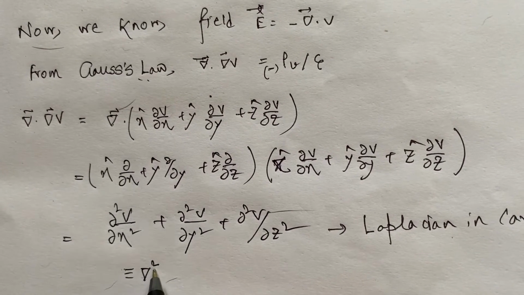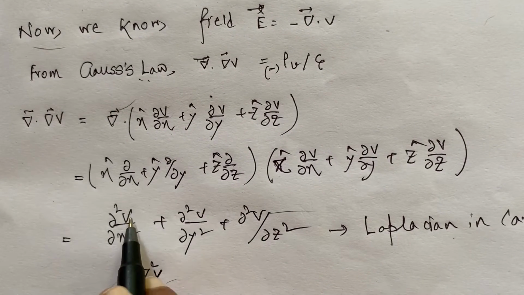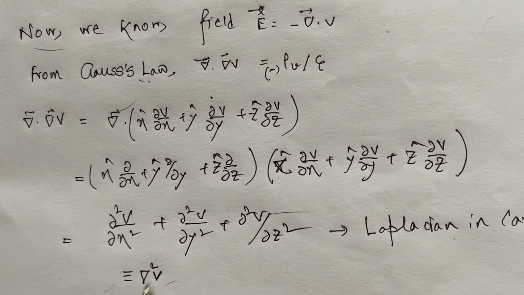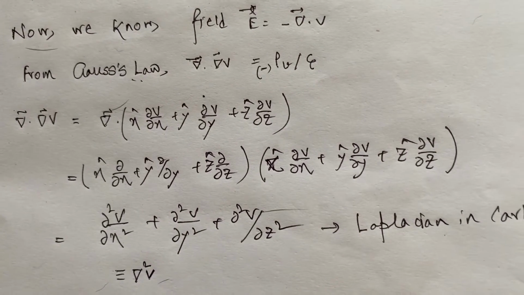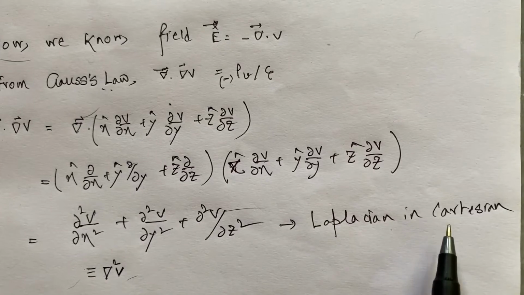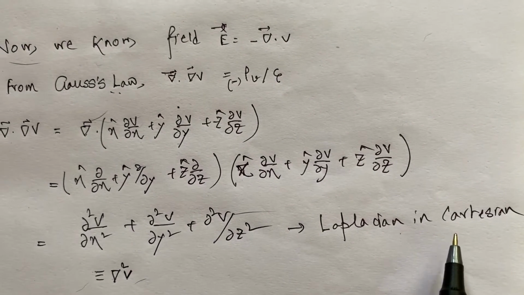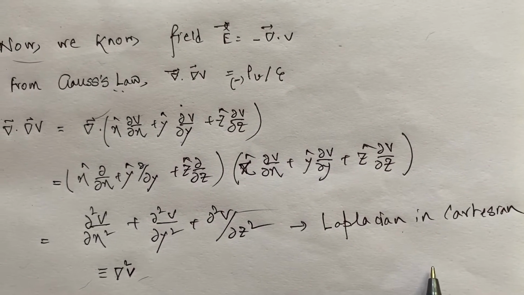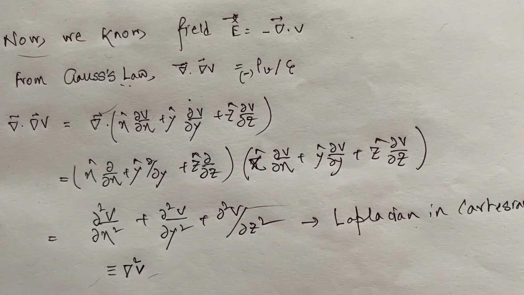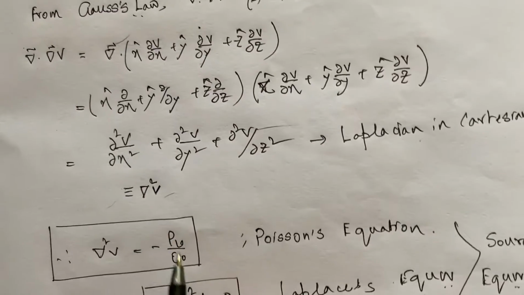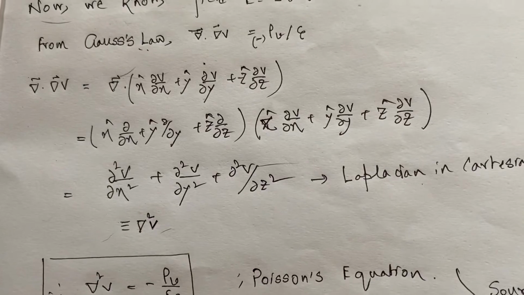This is nothing but del square of V. V is the potential here, and del square is del 2 del x square, del 2 del y square, del 2 del z square, which is called the Laplacian, and the Laplacian is obtained in the Cartesian coordinate system. So from the left hand side of Gauss's law, we have obtained del square of V equal to minus rho V by epsilon 0.